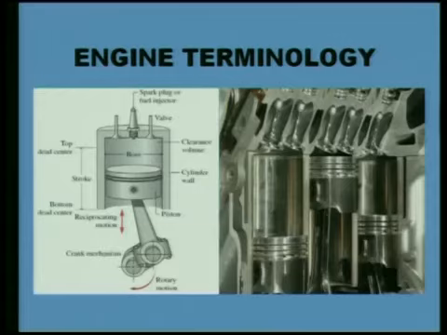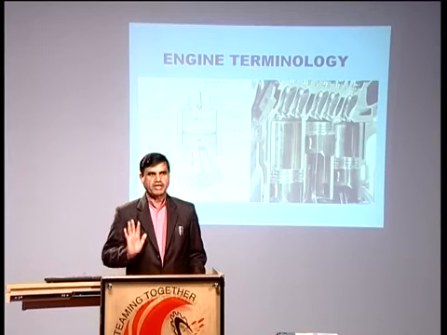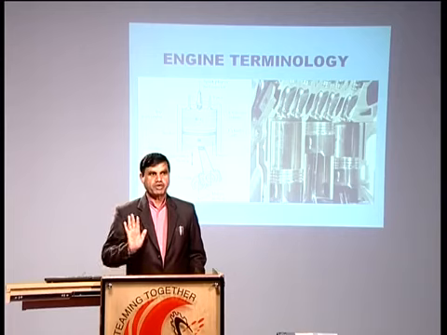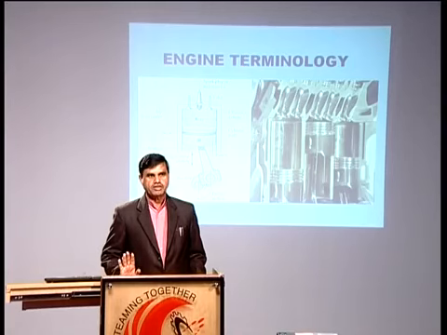For the operation of this inlet and exhaust valve, we need some work input. That work input is taken from the crankshaft with the help of another shaft that is known as camshaft. And during these 4 strokes, when one cycle is completed, crankshaft has taken 2 rotations, 720 degrees it has gone through. During that time, we are saying one cycle has been completed. One cycle means one power stroke we have obtained, and in one power stroke crankshaft has rotated by 2 revolutions, but the operation of the valves, inlet valve and exhaust valve, is once only.